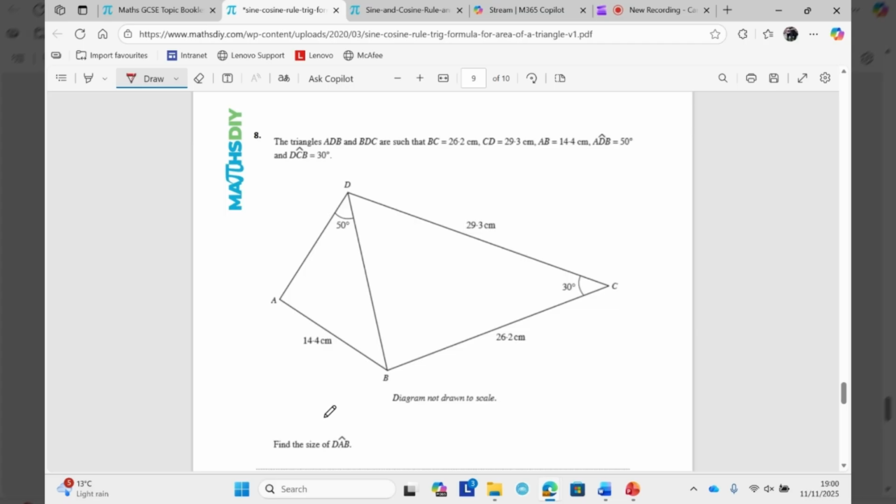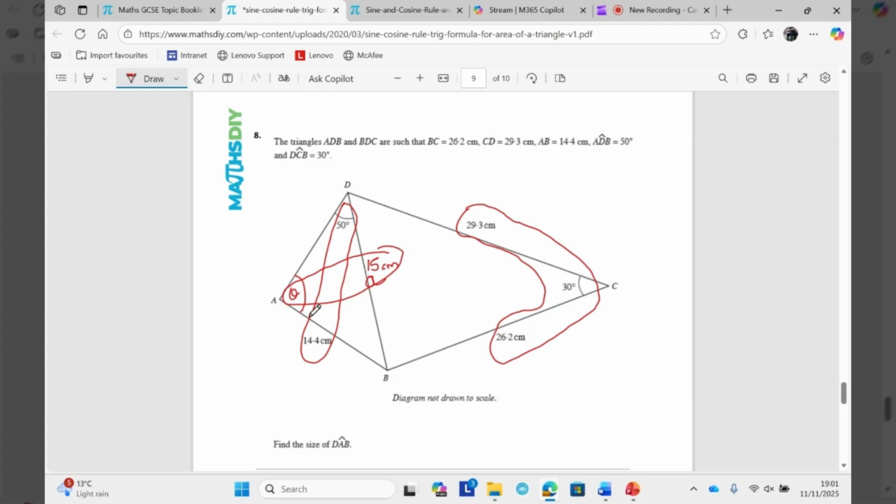Find the size of DAB. DAB, this one here. Not enough information on this triangle. Let's go over here. What have I got over here? Oh, I don't have a complete and incomplete pair. I've got a triplet. Let me use the triplet to get this little a, right? Once I've got little a, I'm going to make it up. It's wrong, but I'm going to say that it's 15 centimeters. It's not, but just go with it, okay? What I will then do is ask, what have I got over here? Over here, I've got a complete pair and an incomplete pair. But this time in the incomplete pair, it's the angle that I don't know.